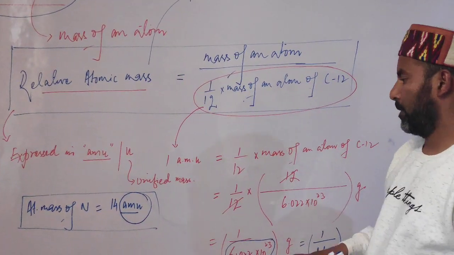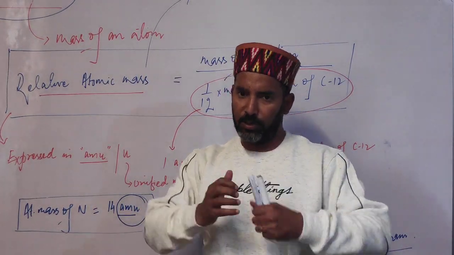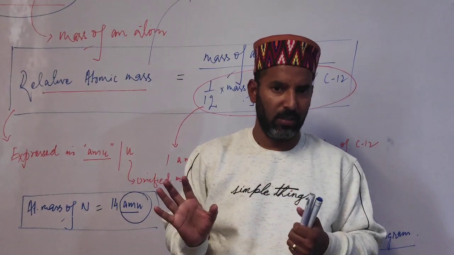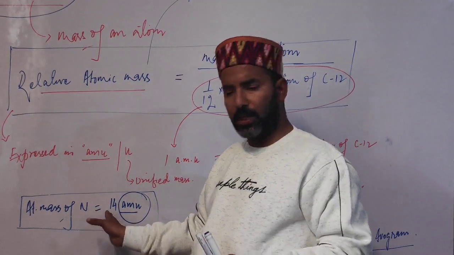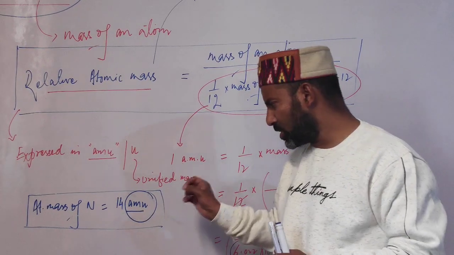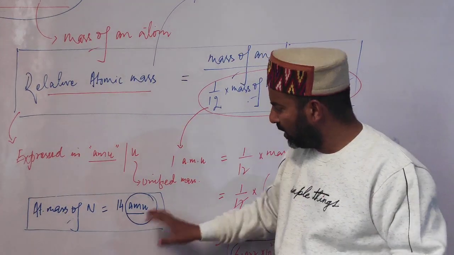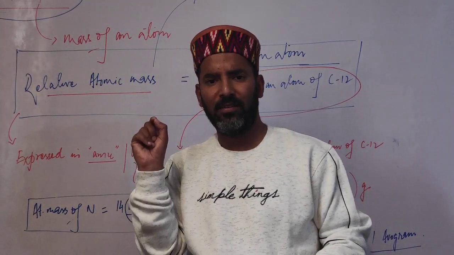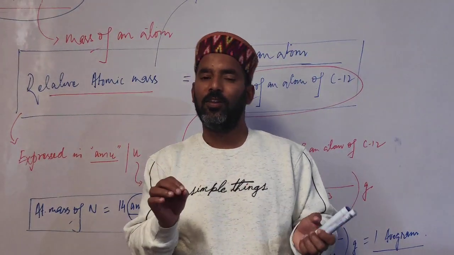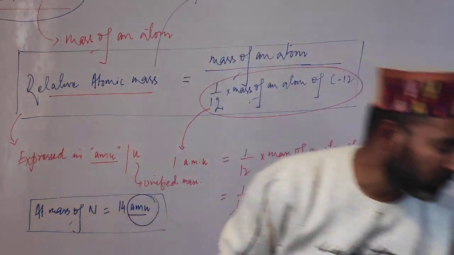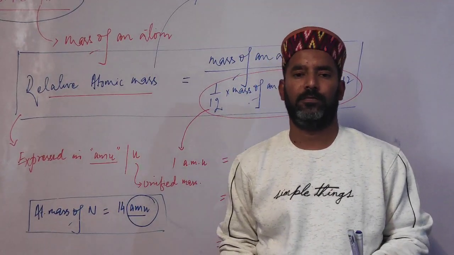Now students, the next thing is that atomic masses of most of the elements, you must have noticed, are in fractions. Though we take the atomic mass of nitrogen as 14, it is not exactly 14. It may be 14.0001, or for hydrogen we write it as 1, but it is 1.008 AMU. So atomic masses of most of the elements are in fractions. And why are they in fractions? To understand that, we will now discuss average atomic mass.